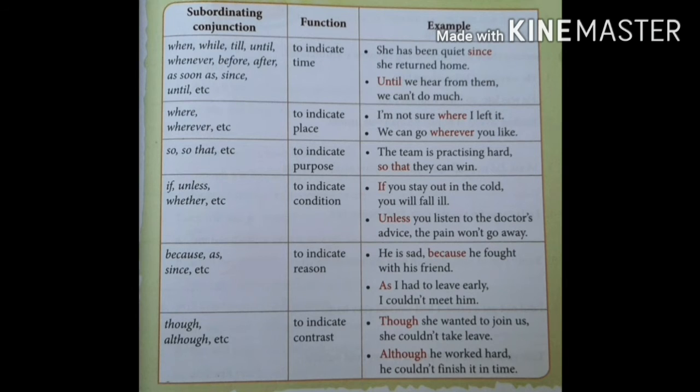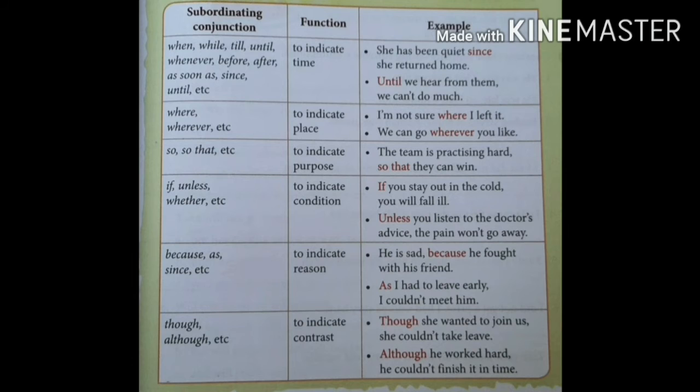The next one is though, although. These two words are used to indicate contrast.